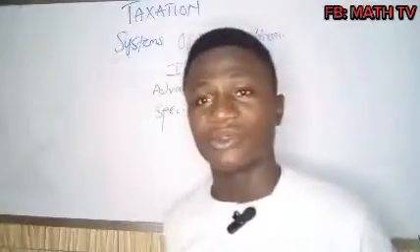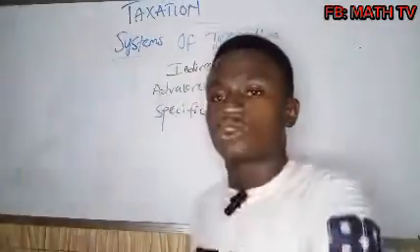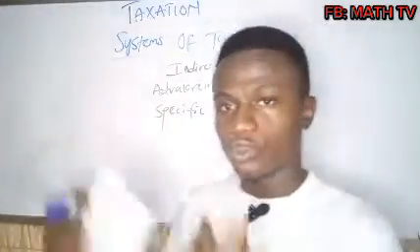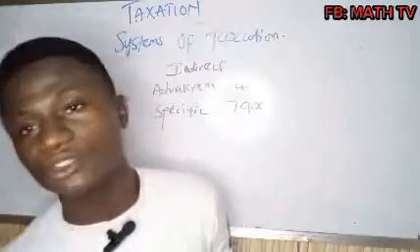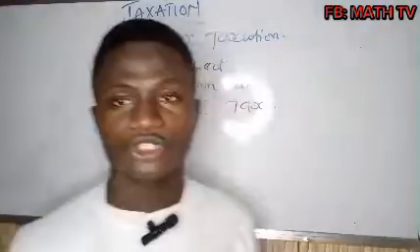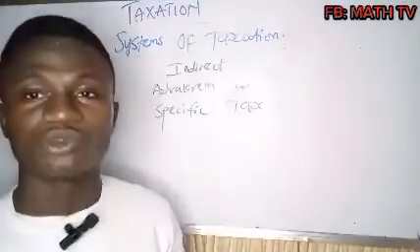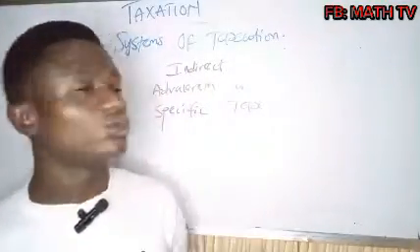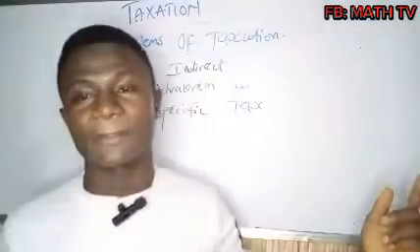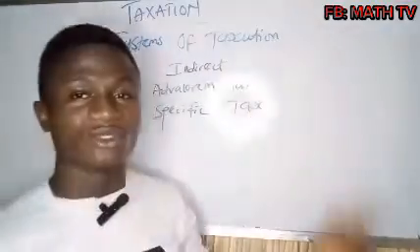For example, imagine I want to export or import goods that are worth billions of dollars. In this situation, the rate of my taxation will be determined by the value of my products. That's what we mean by ad valorem tax.